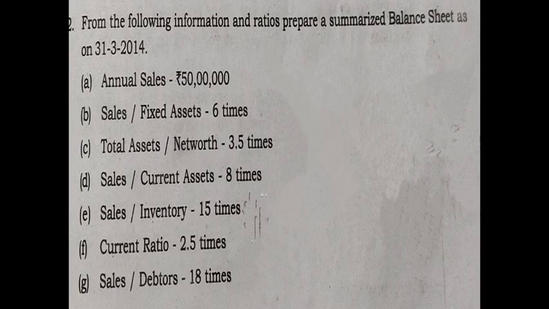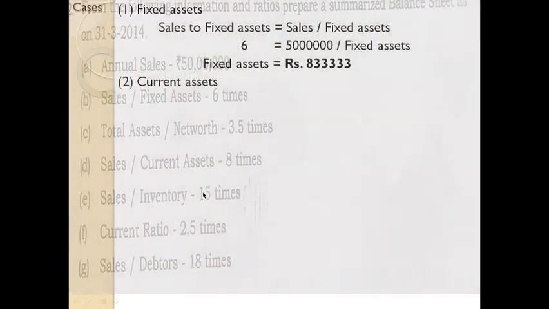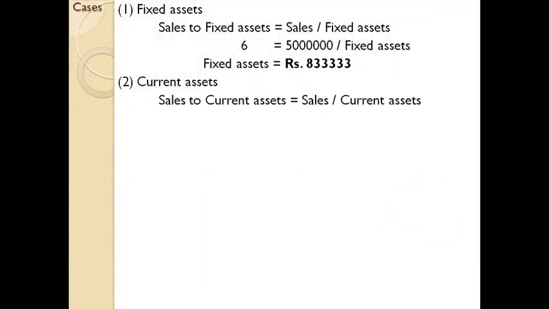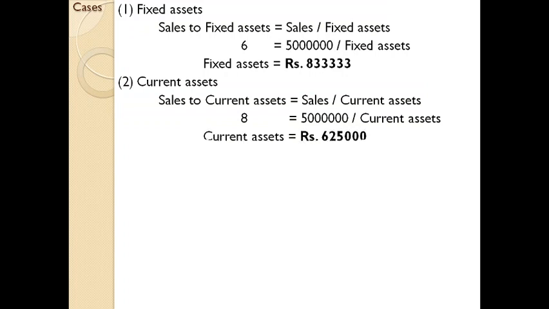Next, go for the ratio where sales is given. See, in the third one there is no sales. Here it is sales. Sales to current assets is 8 times. Sales to current assets is sales divided by current assets. So 8 equals 50 lakhs divided by current assets. You can easily find the amount of current assets.